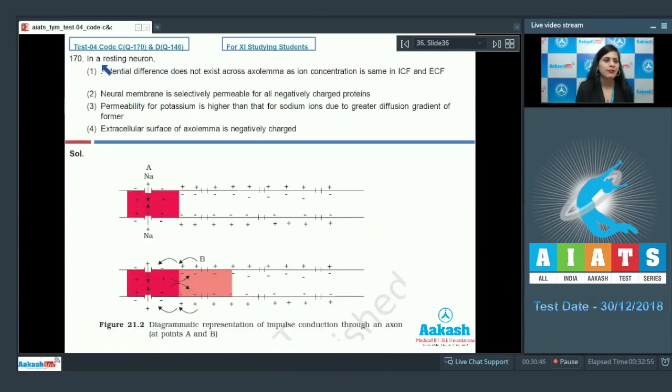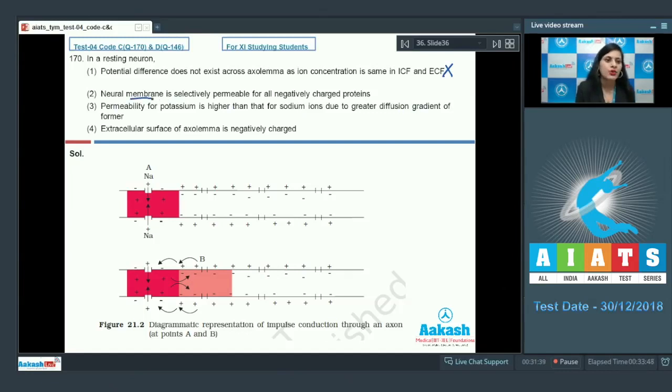Question number 170. In a resting neuron, the very first option is potential difference does not exist across axolemma as ion concentration is same in ICF, that is intracellular fluid, and ECF, that is extracellular fluid. And this is an incorrect statement. Because as you can see here, it is the difference in the ionic concentrations which leads to the establishment of this potential difference across axolemma. So this is an incorrect statement and cannot be the correct answer to our question.